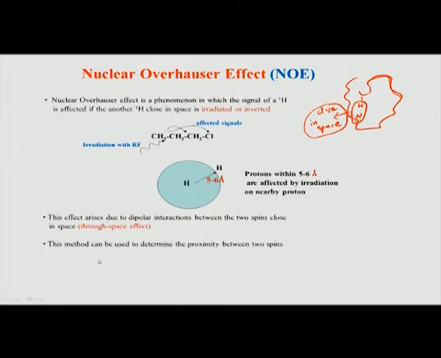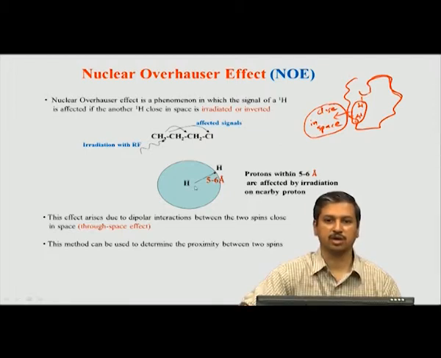Okay. And now if you see here, what has happened is, if I irradiate this hydrogen, I am affecting the signal intensity of this hydrogen. Remember, in NMR, signal intensity is all coming because of the population difference. So, if I change the population of one hydrogen, the intensity of that hydrogen is affected because its population has changed. Okay. Therefore, the intensity of the signal is what is monitored to get the information on the interaction.